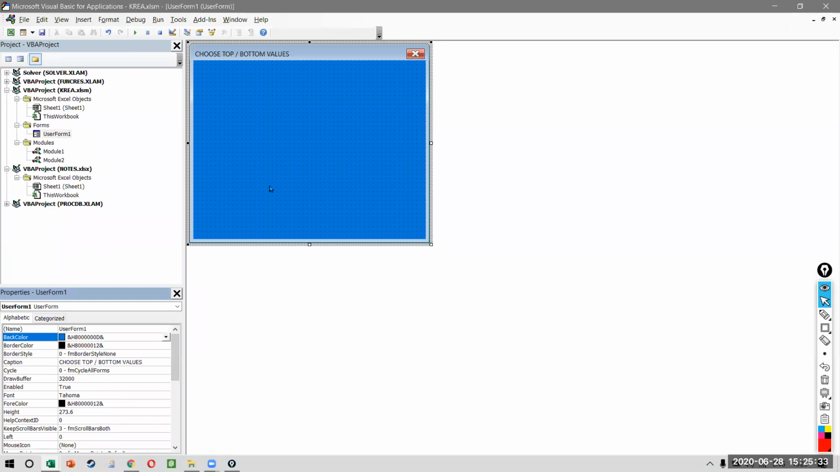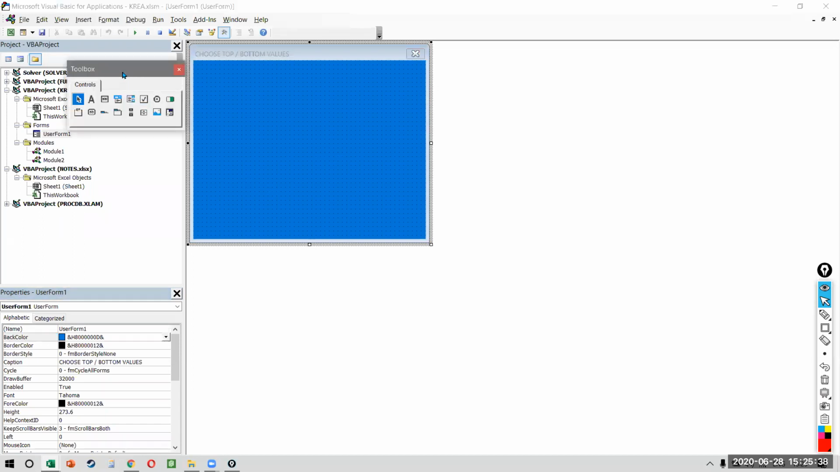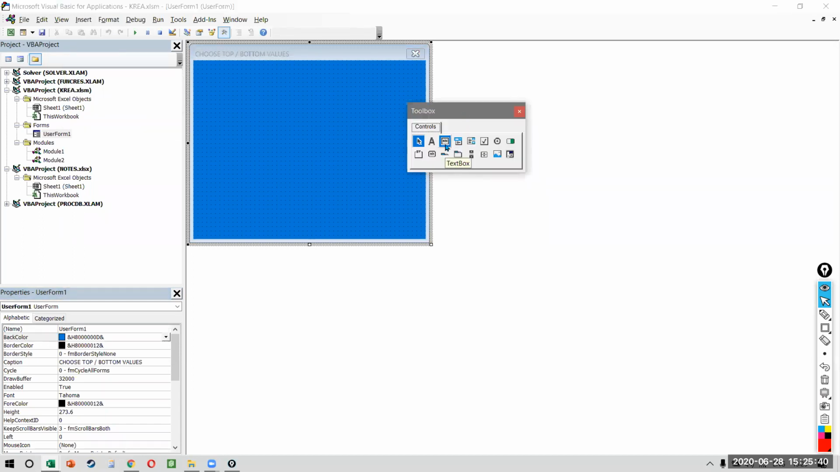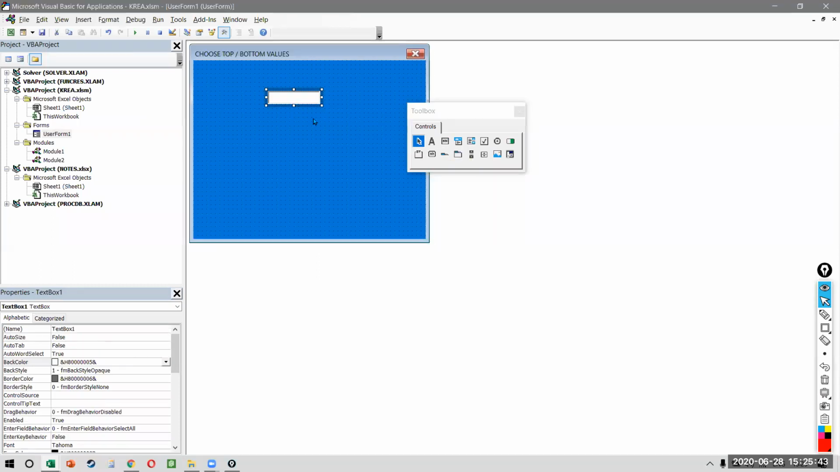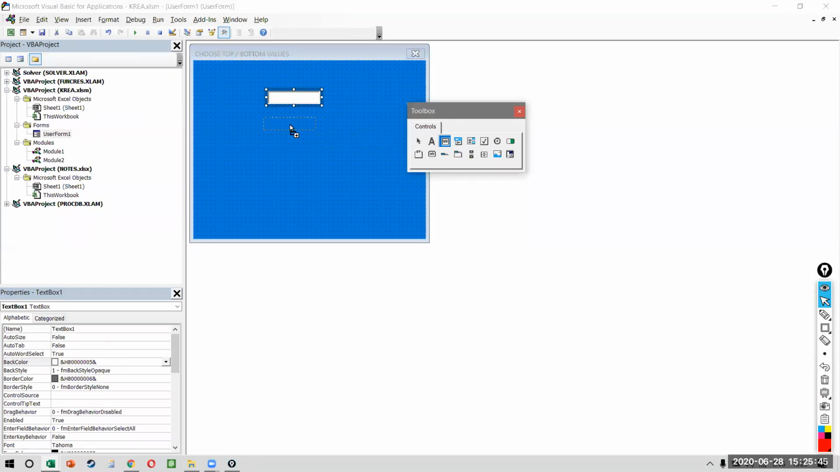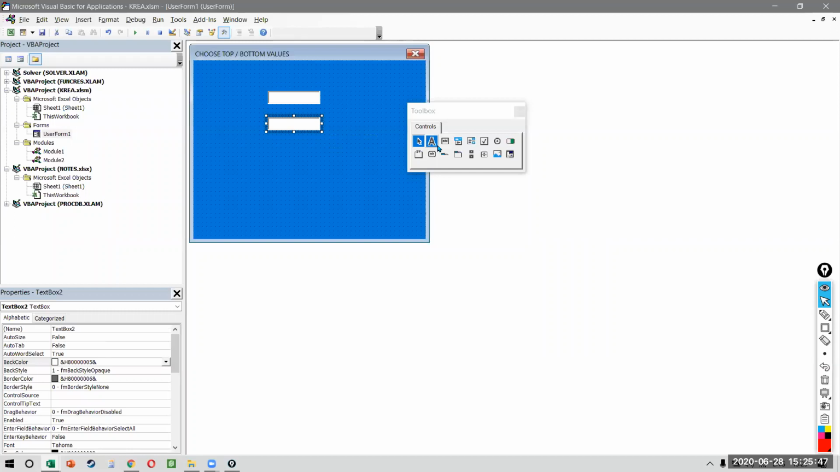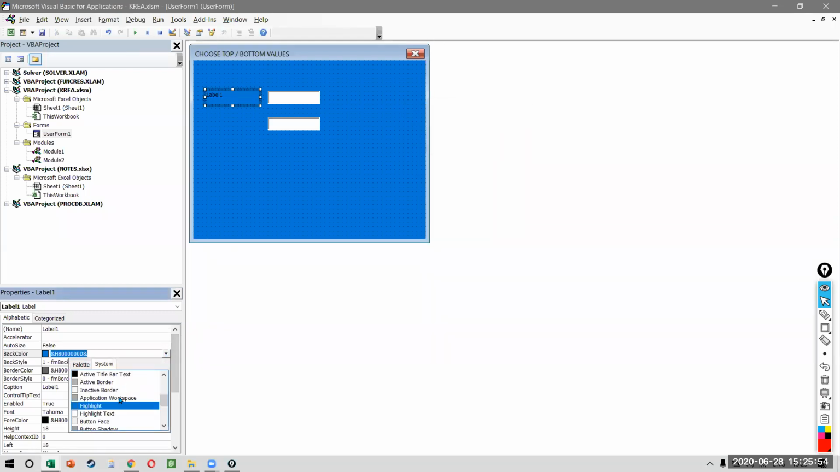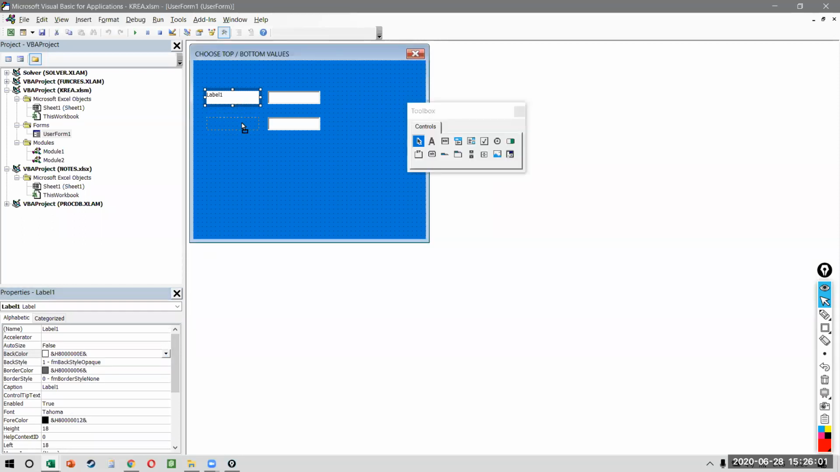Now the user has to decide the direction and the number. So I'll create, there's a toolbox here. I want to create a text box, which is like this. I will create another text box which is like this, and I will also create a label on the left. Now the label color should be changed to white, otherwise we will not be able to see it. So I change it to white, and we can just copy and paste it. So we get one more label like this.